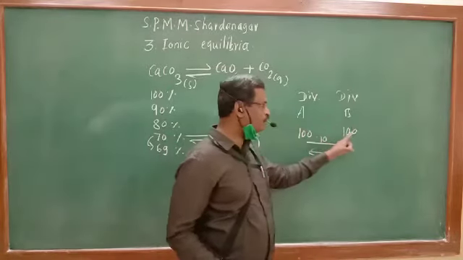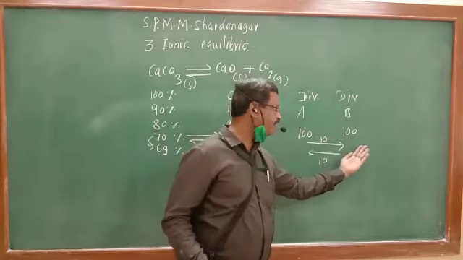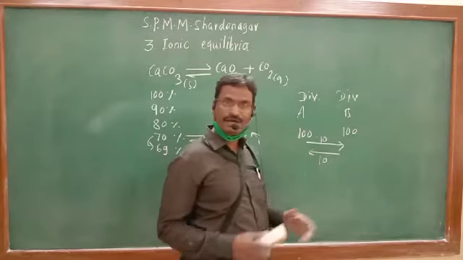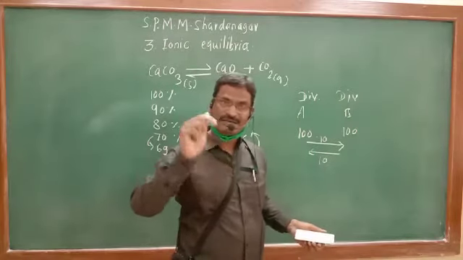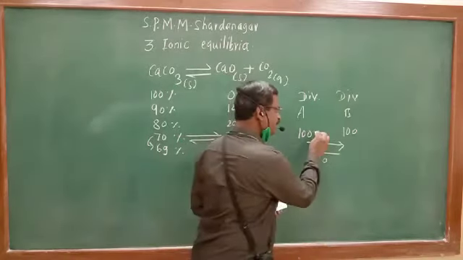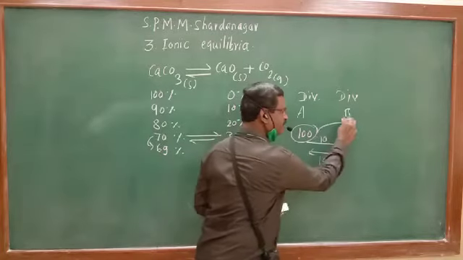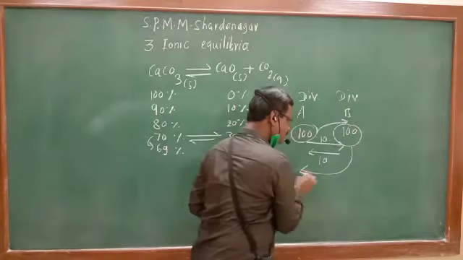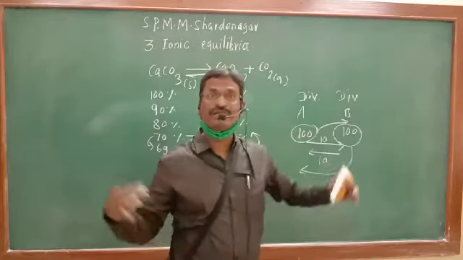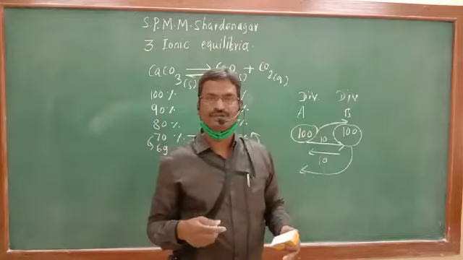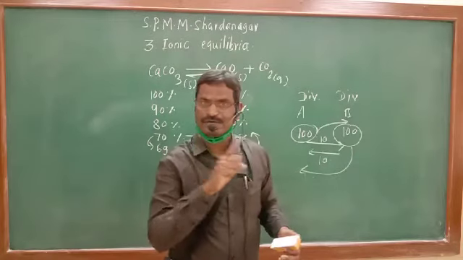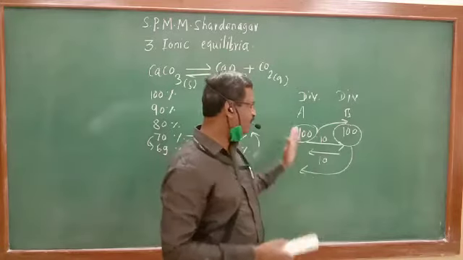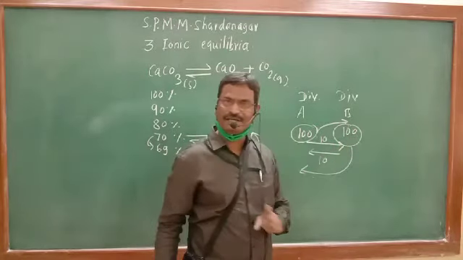Next 10 students go to division B. Here next first 10 students come to division A. So the time comes such that all these 100 are shifted to division B, and all these 100 are shifted to division A with the same speed. Is there any change in number of students? No. Number of students remain constant. 100 in division A, 100 in division B.